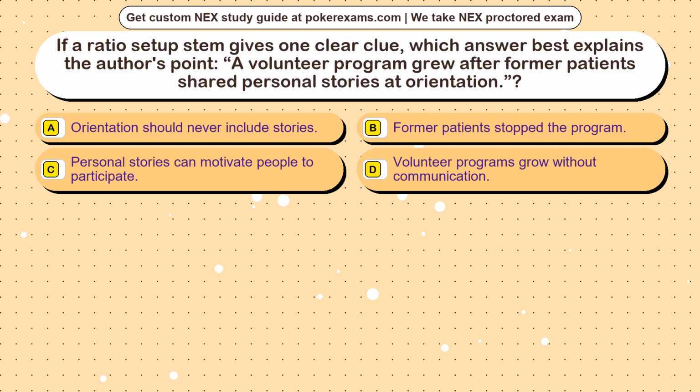Question 4. If a ratio setup stem gives one clear clue, which answer best explains the author's point? A volunteer program grew after former patients shared personal stories at orientation. Option A. Orientation should never include stories.